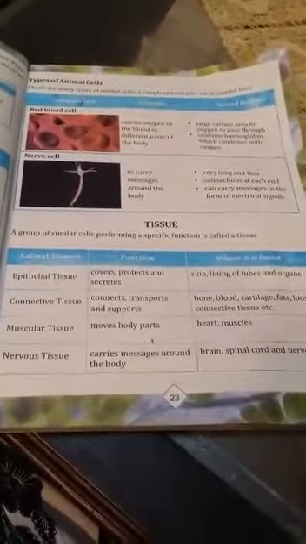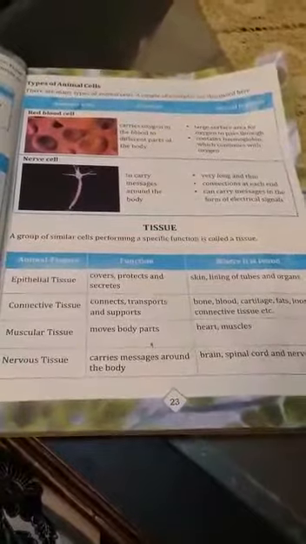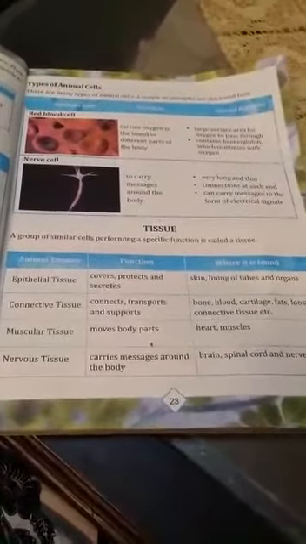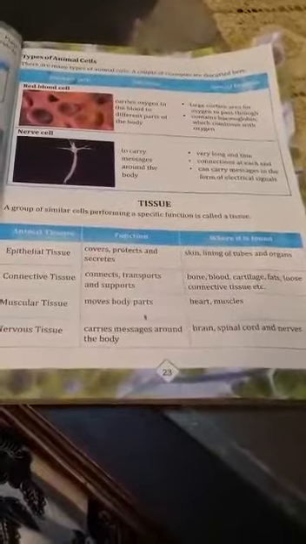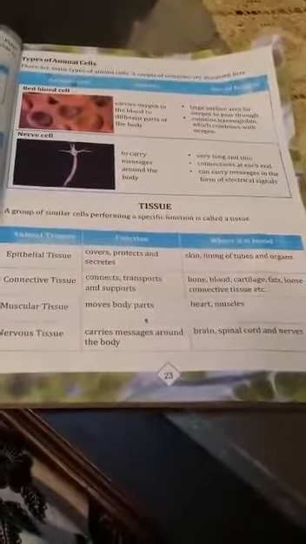First are epithelial tissues. These cover, protect and secrete. Where are they found? These tissues are found in skin, lining of tubes and organs. These tissues cover our body. Next type is connective tissues. These tissues connect, transport and support. They are present in bones, blood, fats, loose connective tissues, etc.